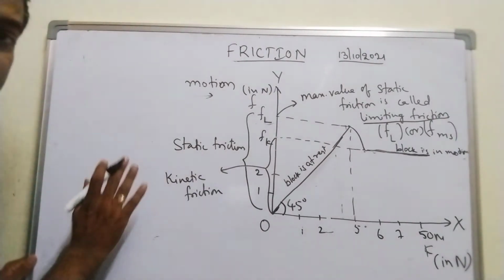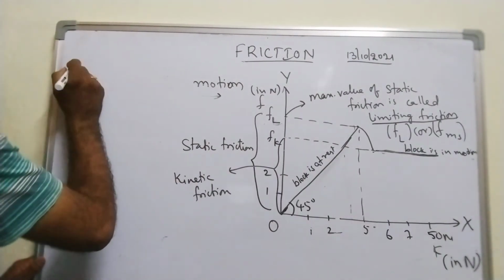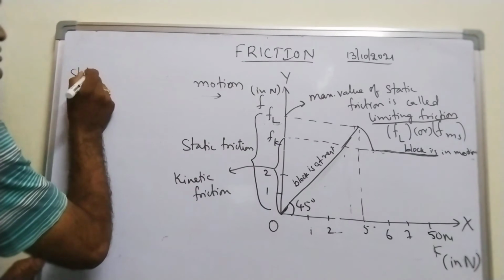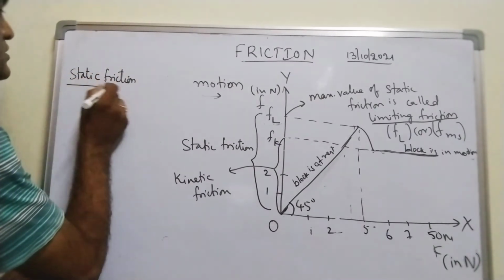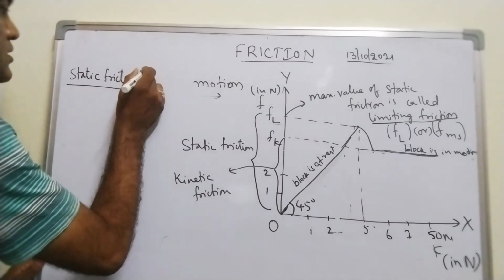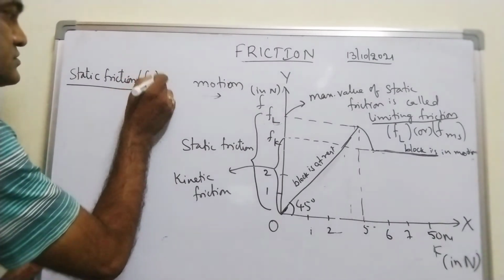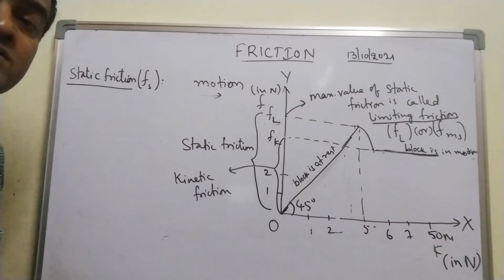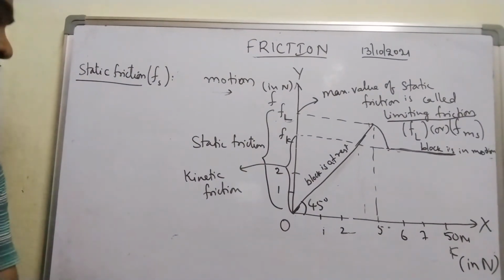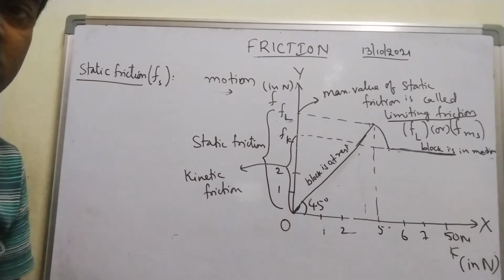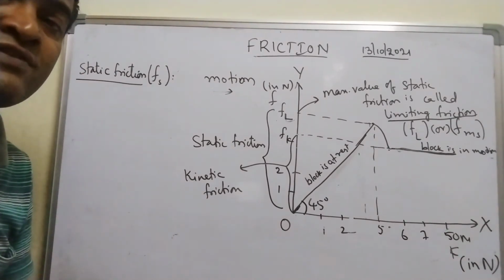Now, how can I define static friction first of all? Let me define. Static friction, I will write Fs. One more important point to be noted in case of static friction. Static friction is a self-adjusting force.